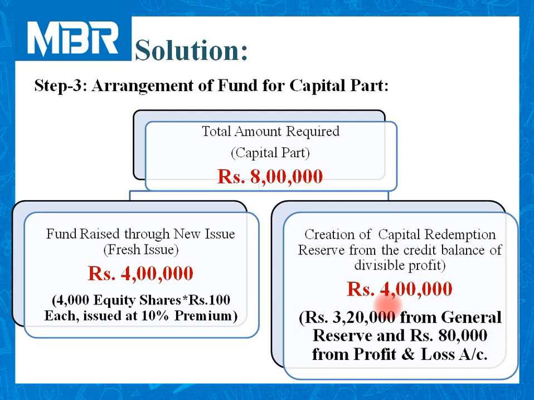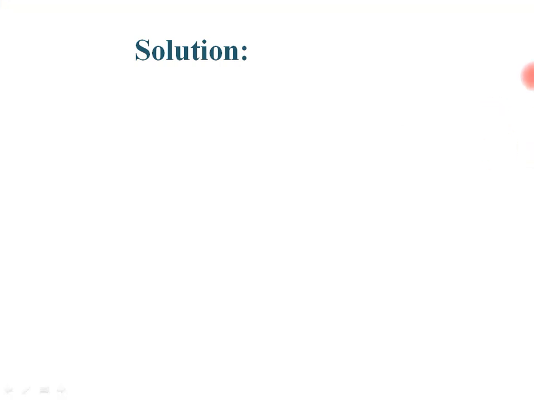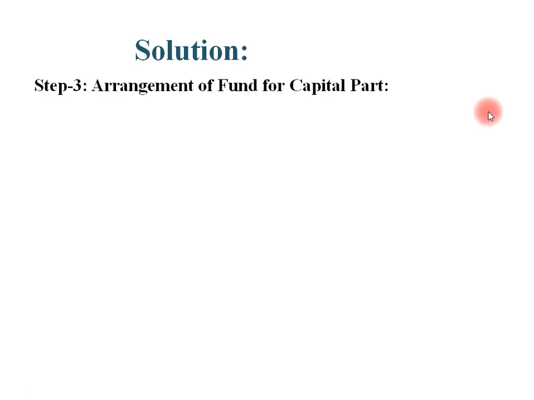So now focus on the rest of the 2 items. General reserve is given as rupees 3,20,000. So we will utilize full general reserve for CRR, and still we need 80,000 rupees. So these 80,000 rupees is arranged from the credit balance of profit and loss account. I hope everybody is clear with the arrangement of the fund for capital part. Let us pass journal entries for these transactions.